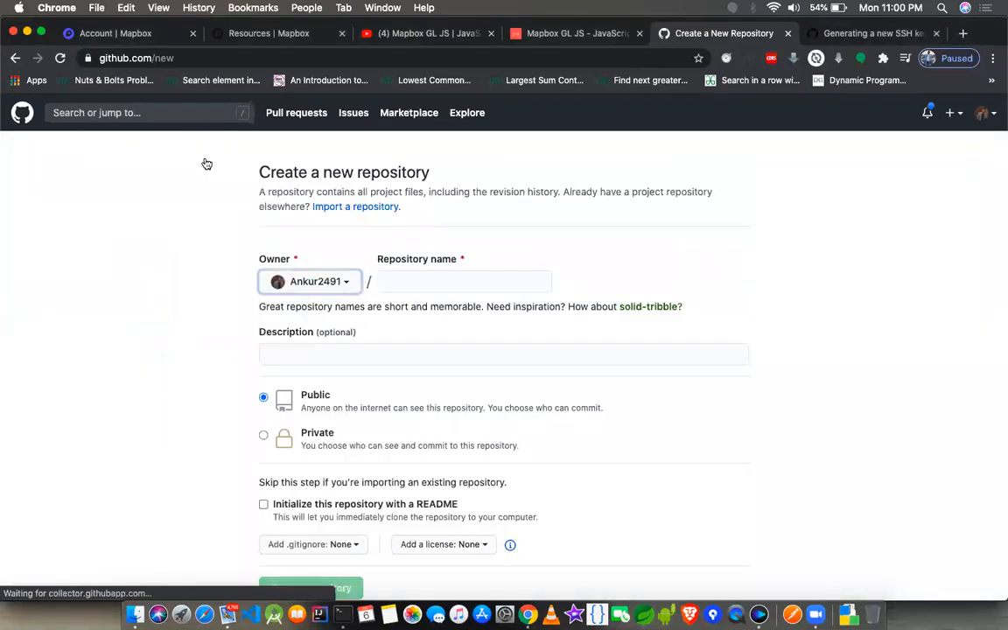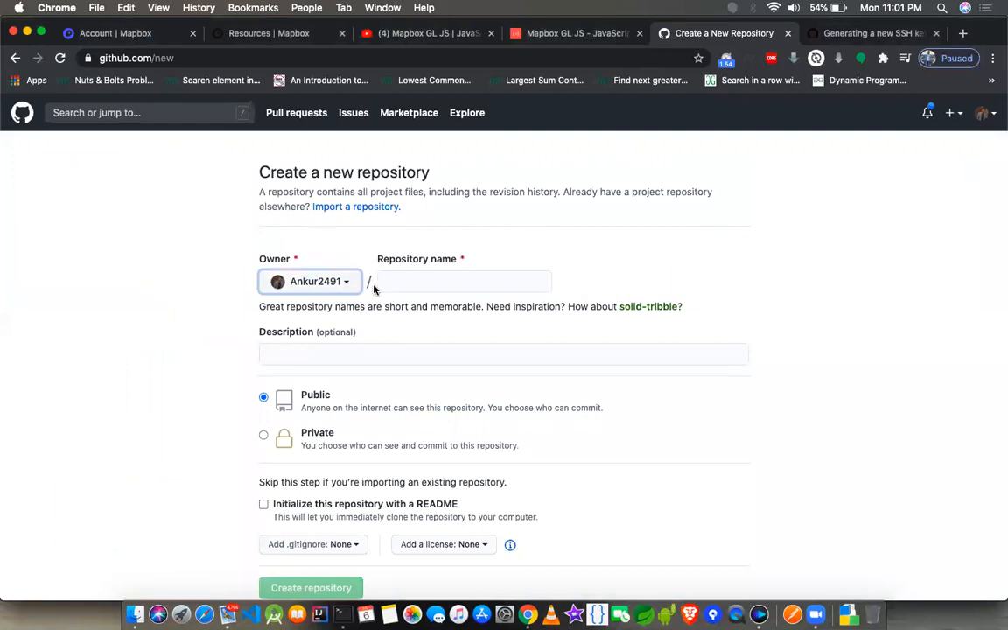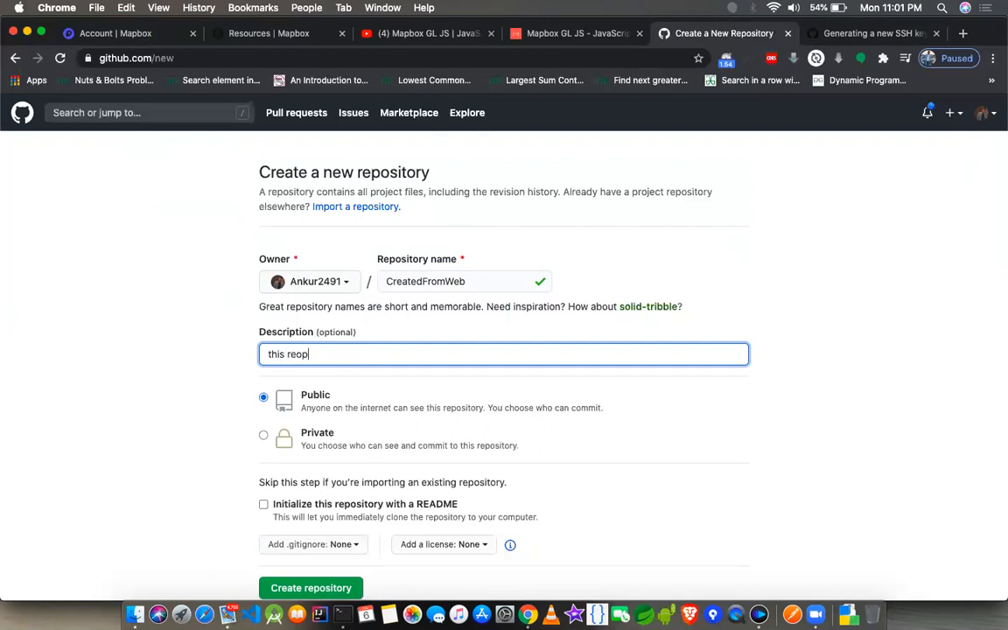When you create a new one, it gives you this option to create a new repository, and it gives you the owner. So I'm the owner here. And the repository name, let's make it "created from web", something very simple, because I created this repo from the web. And the description is just like this repo.